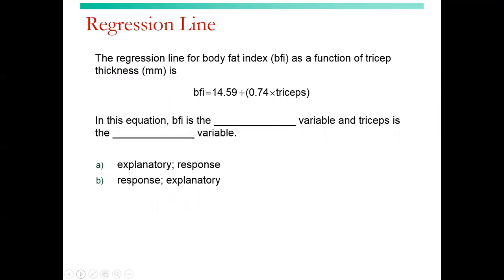In this equation, BFI is the blank variable and triceps is the blank variable. So triceps is the input and BFI is the output. So the output is the response variable and input is explanatory, so B.